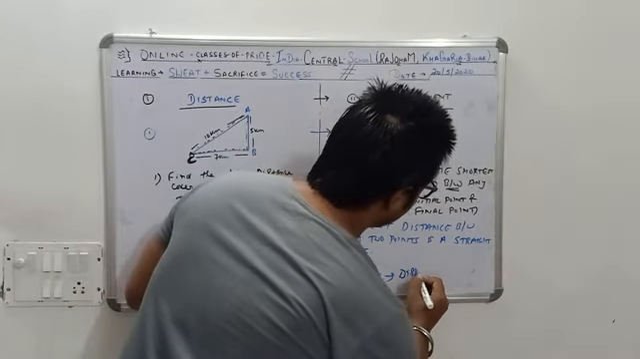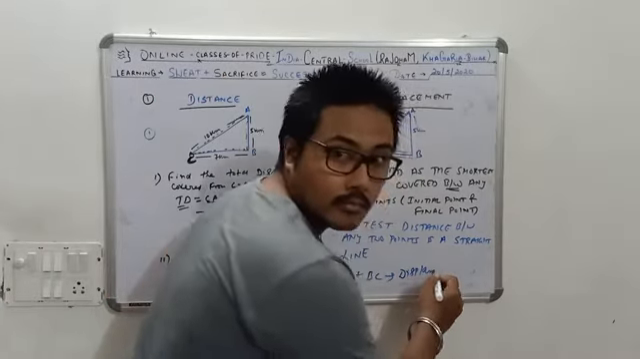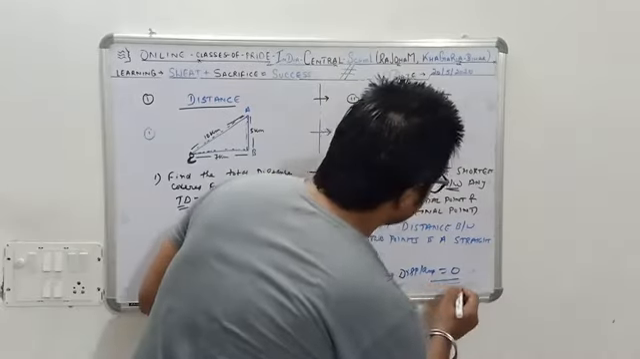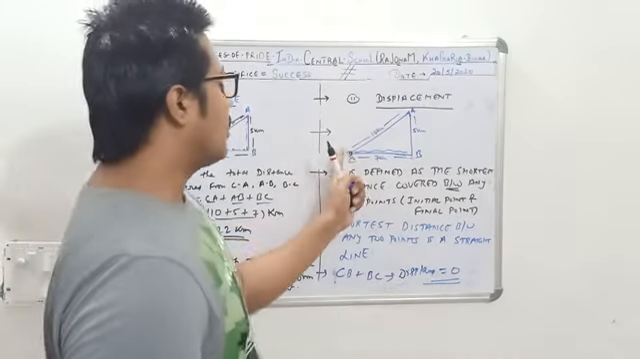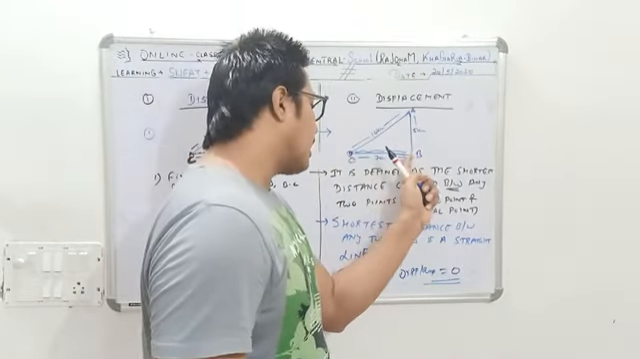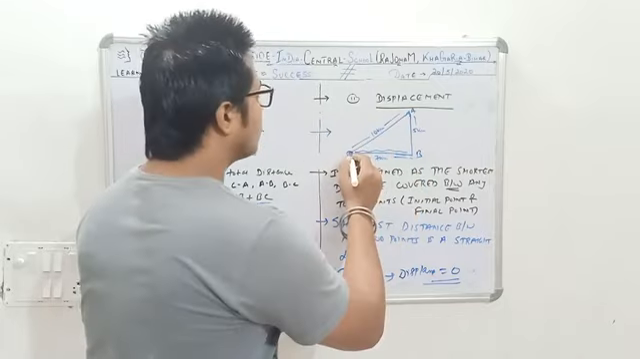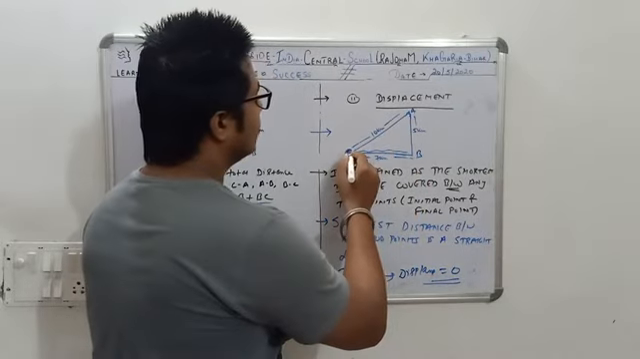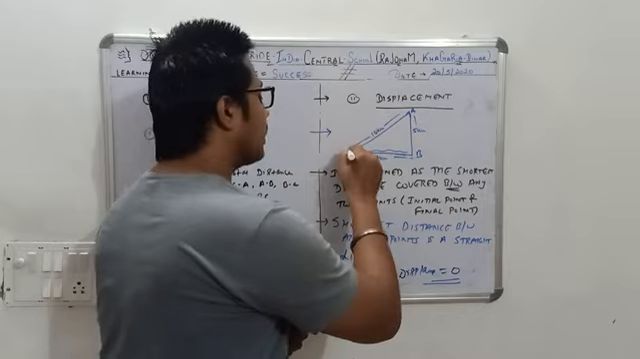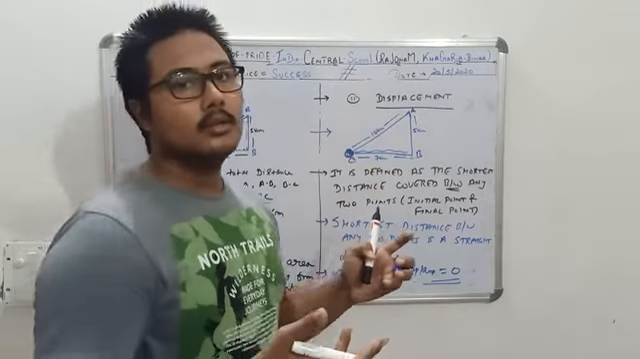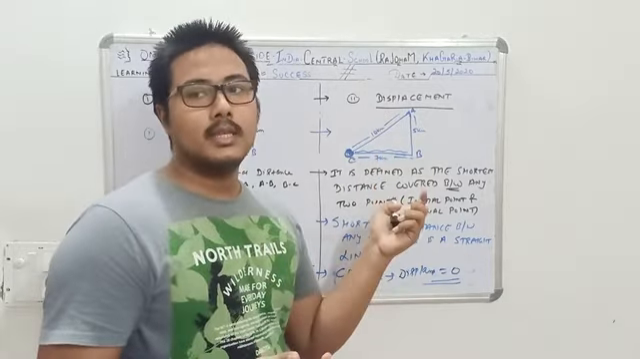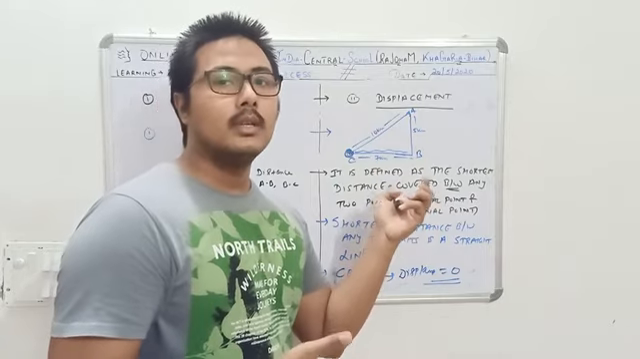Displacement will be equal to 0. Why? Because you have started from this point, you have gone to B, and again you have come to this point. So what is the shortest distance covered? You have started from this point, and you are again at this point. So what is the distance covered? Shortest distance, that is 0. So basically the displacement is equal to 0.